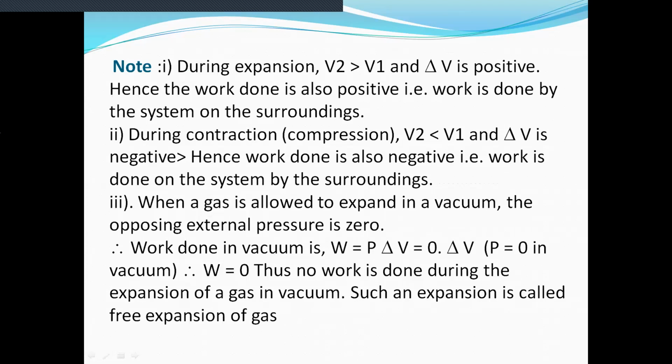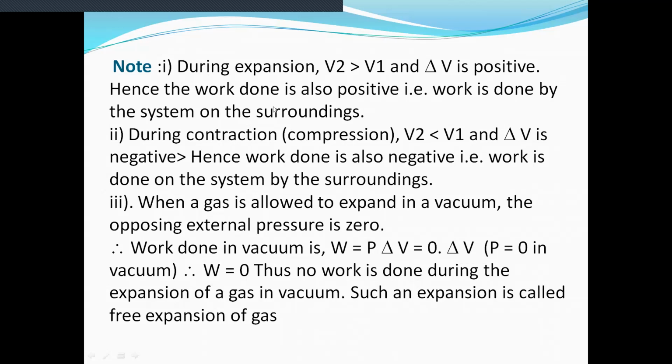Now next, in these three conditions we have to see what will happen during expansion of gas, what will happen when compression or contraction of gas takes place, and third, what is the work when gas expands in vacuum. Now we see one by one. First, during expansion. What will happen during expansion?